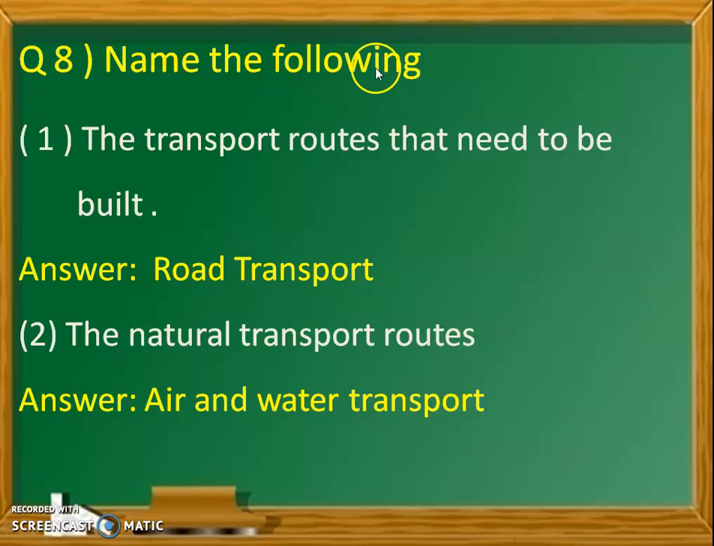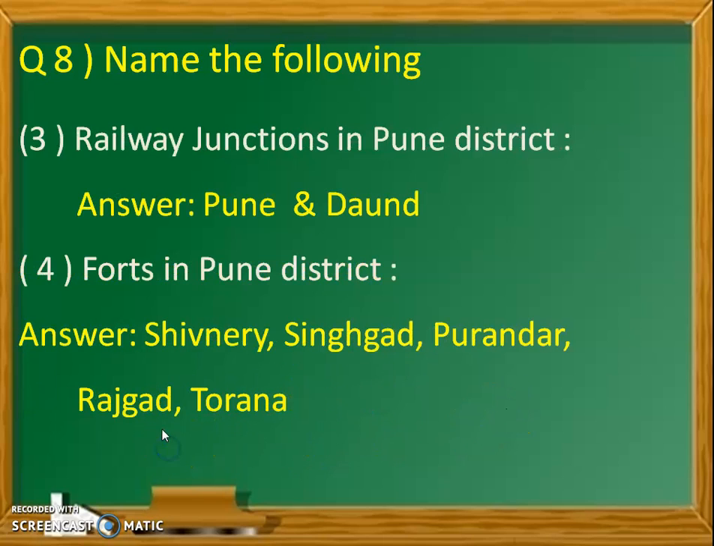Question number 8. Name the following. First, the transport routes that need to be built, that is road transport. For road transport, we need to build a road. Number 2. The natural transport routes, air and water transport, they are the natural transport routes.